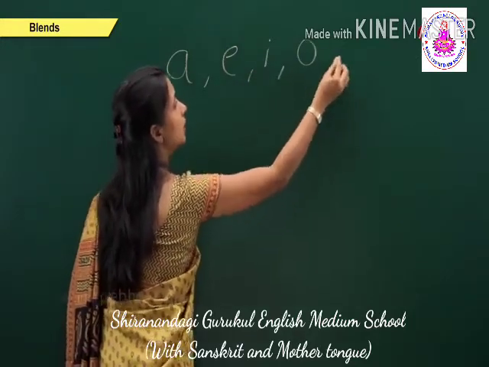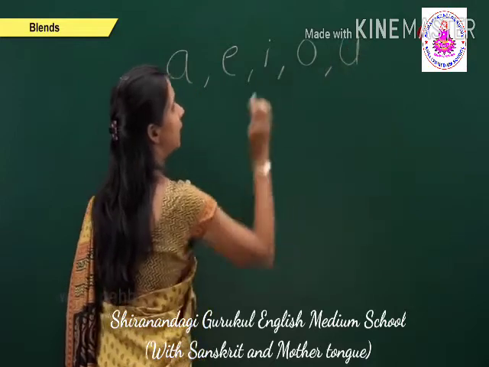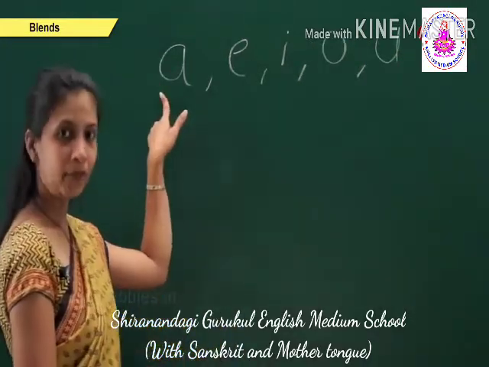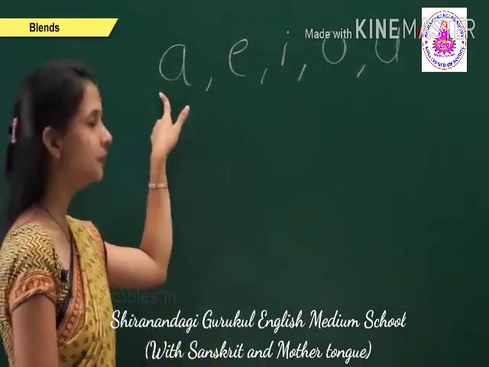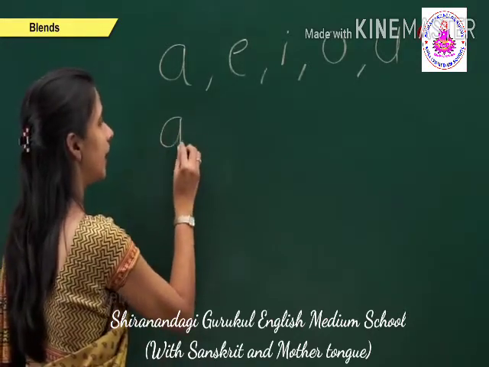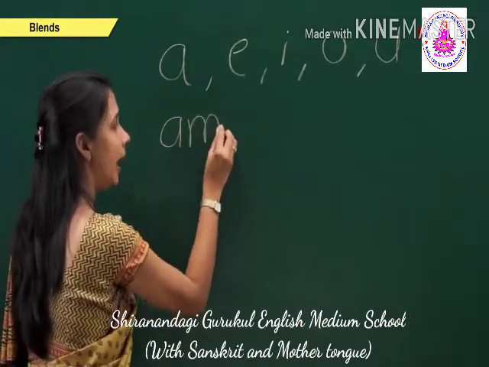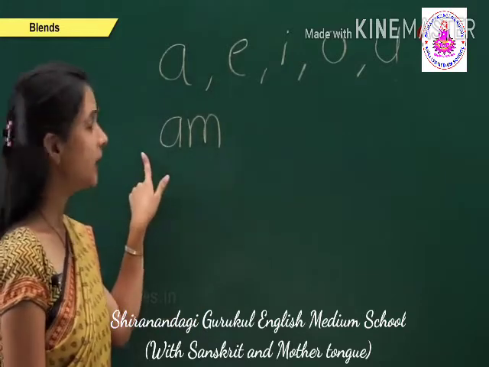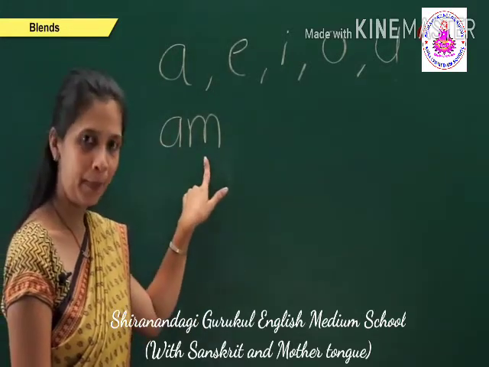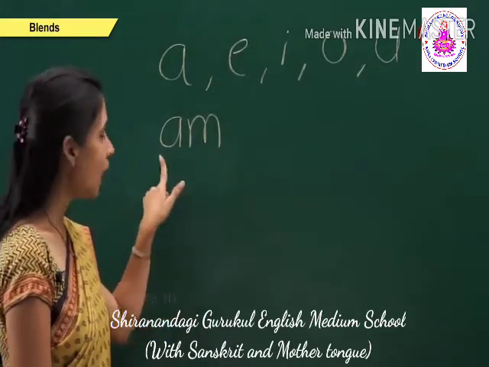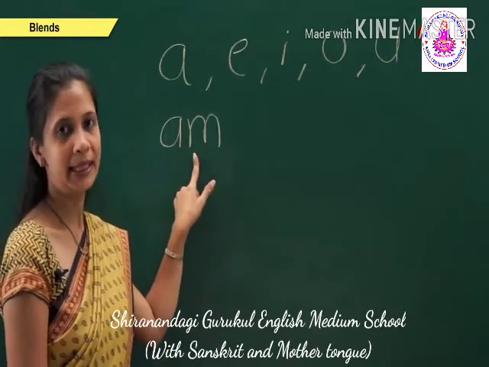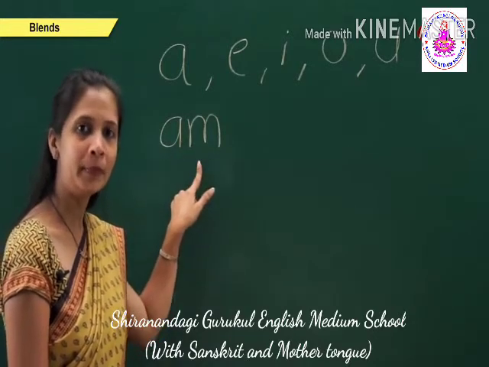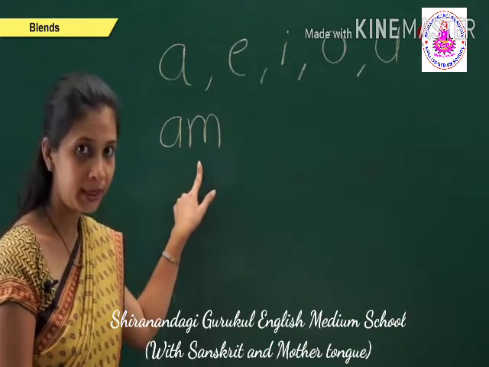O and U. Okay. Now, the vowel A makes the word A, M, am. The word is am. The sound of this two-letter word is a, m. Got it?